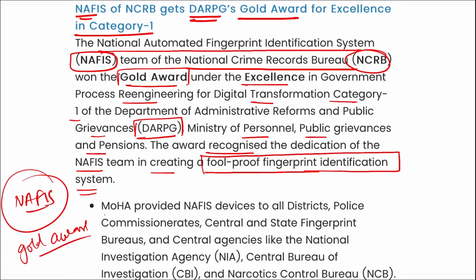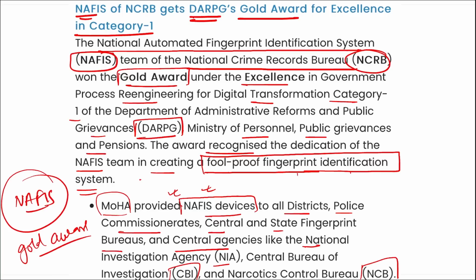Here, the Ministry of Home Affairs provided NAFIS devices to all the districts, police commissioners, central and state fingerprint bureaus, and central agencies like NIA, CBI and NCB, that is your Narcotics Control Bureau. So these foolproof fingerprint identification system devices that were developed by them were provided to various organizations for use. Correct.